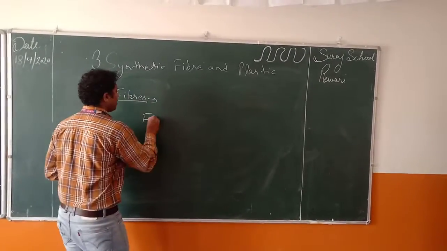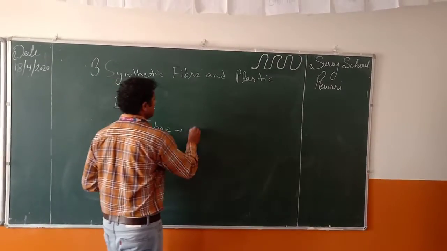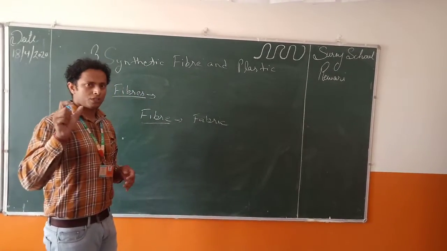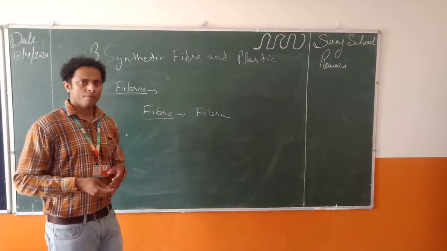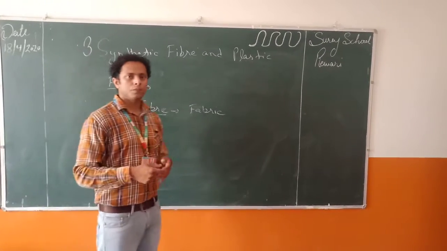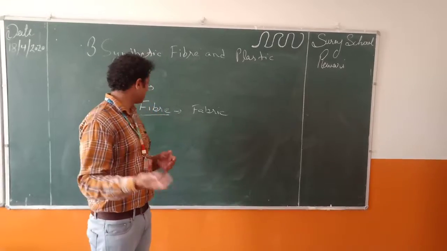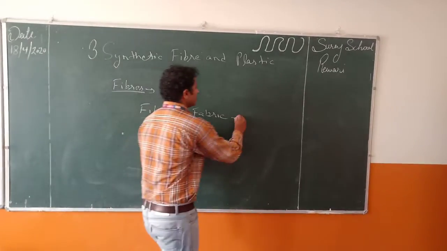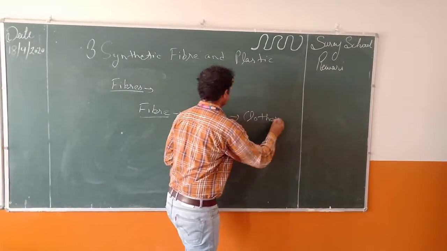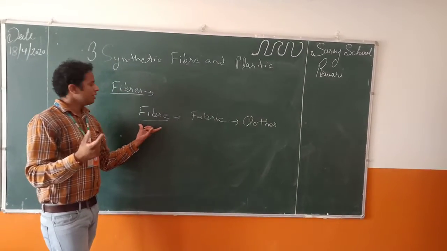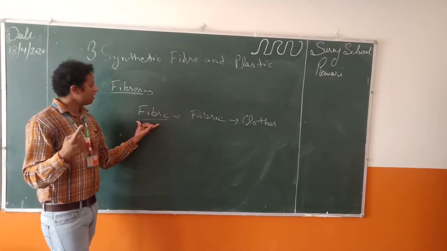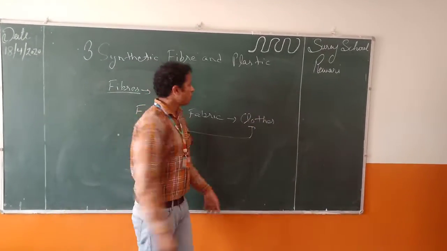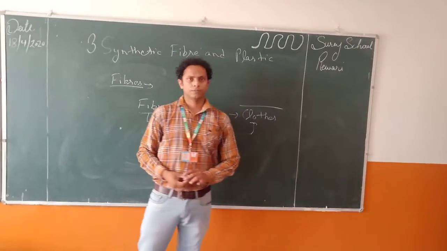So first of all, we learn about fiber and fabric. Fibers are the small substances, the raw material that we get from some natural substance or man-made process. These are the raw material which we use to make fabrics. Fabrics are used to make clothes. So fibers are the raw material that we get from nature or by some artificial process, which are used to make clothes or some other substances.